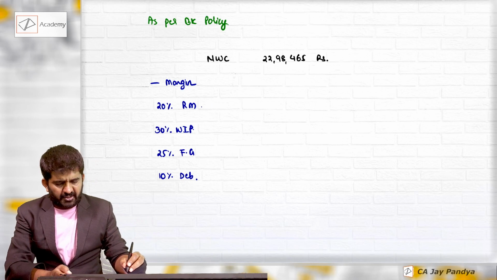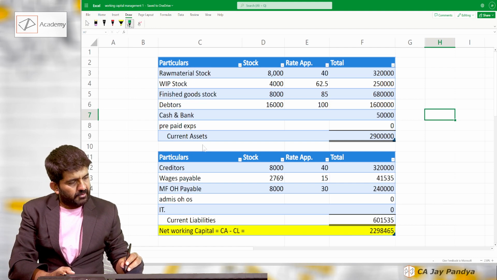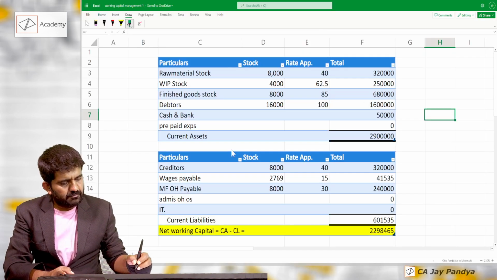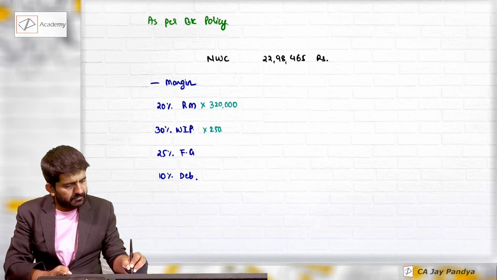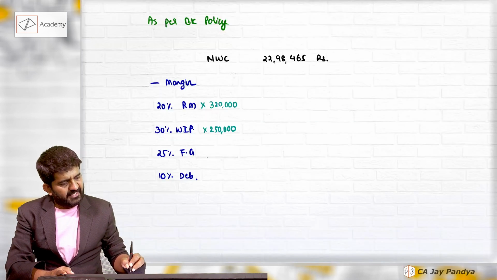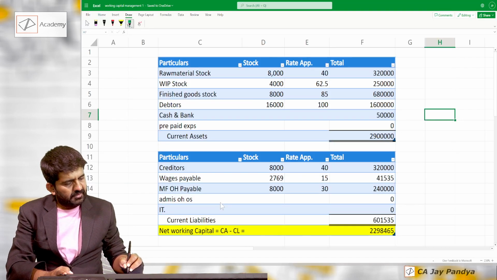What was the raw material requirement in our case? Raw material was 3,20,000. WIP was 2,50,000. Finished goods was 6,80,000. And debtors was 16 lakhs.